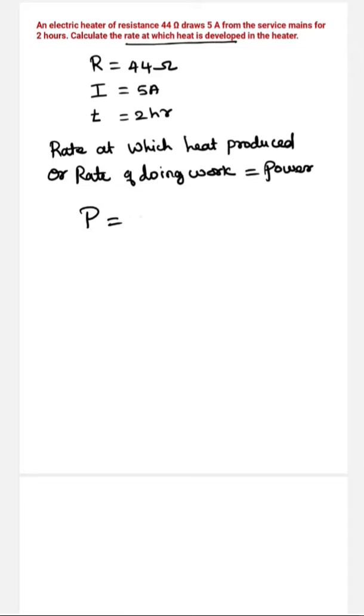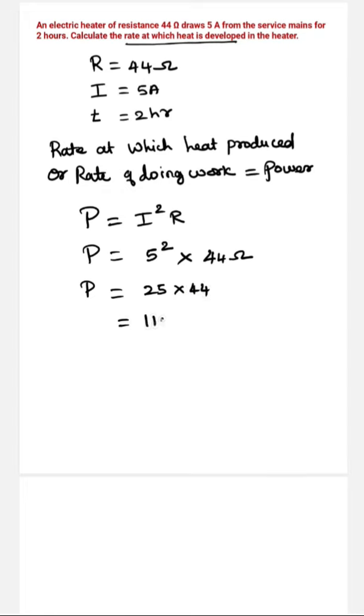So power P is equal to I square R. Then P is equal to, what is I here? 5 amps. So 5 square into R, which is 44 ohm. Then P is equal to 25 into 44, which is equal to 1100 watt.